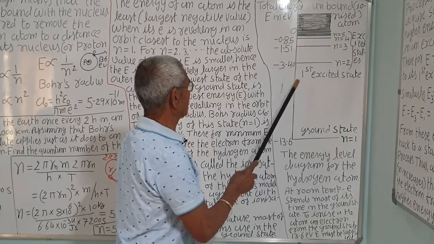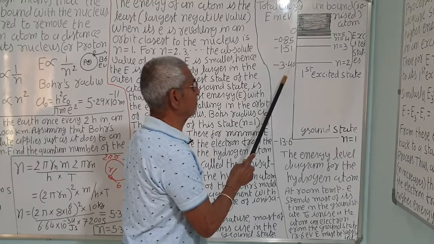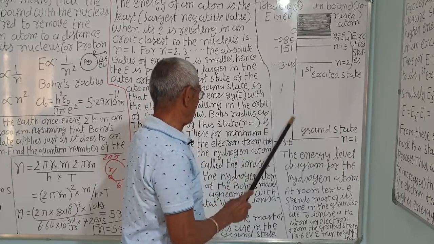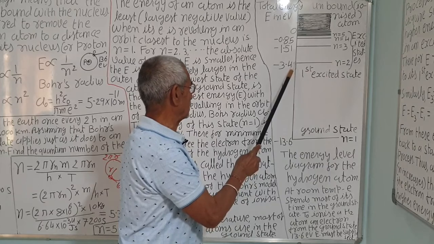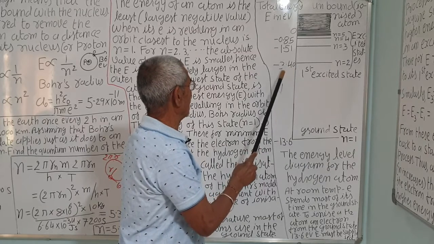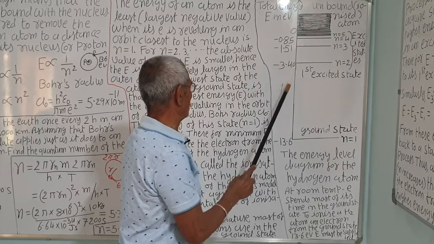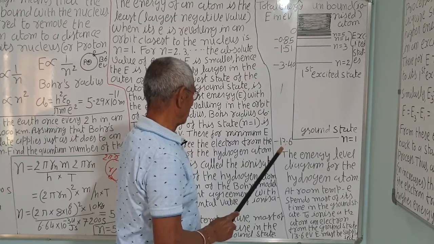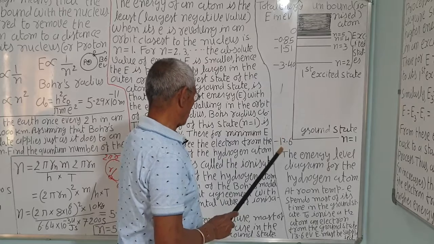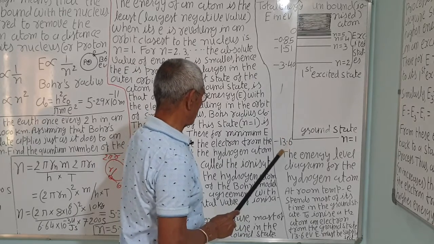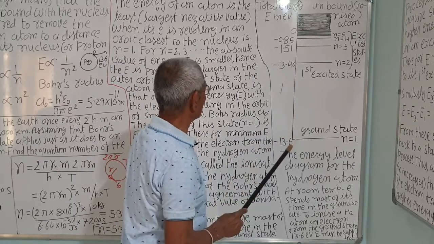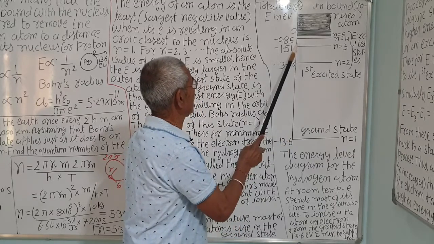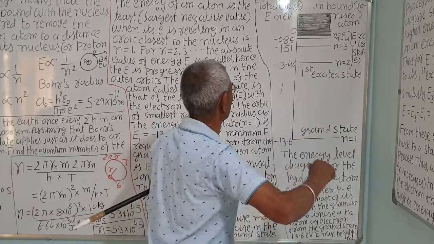So in the first excited state, the energy of the electron is minus 3.4. How much energy is required to move it from the ground state to the first excited state? The energy becomes minus 3.4 minus of minus 13.6. This difference will be the answer, and that will be positive, about 10.2 something we will get. Now if it is to be excited to the second excited state, this is the second excited state.